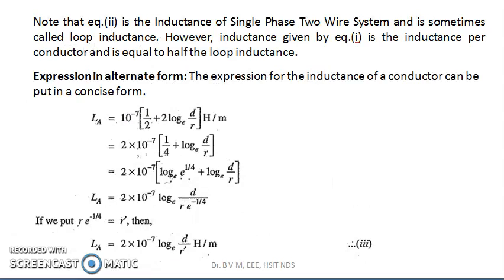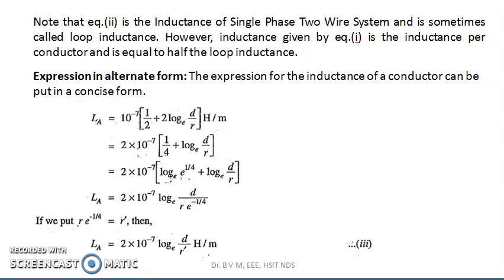This equation 2 is the inductance of a single phase 2-wire system and is sometimes called loop inductance. However, the inductance given by equation 1 is the inductance per conductor and is equal to half of the loop inductance.